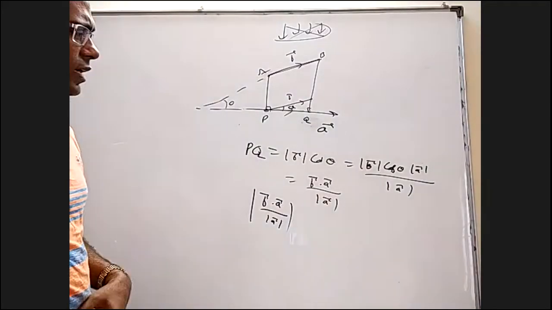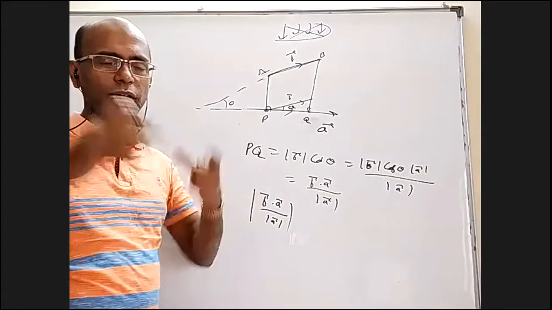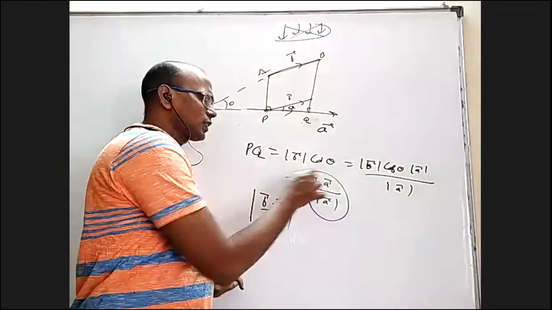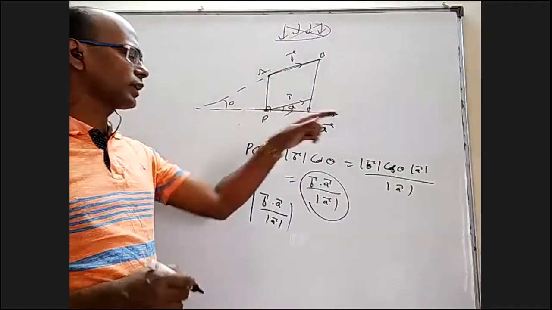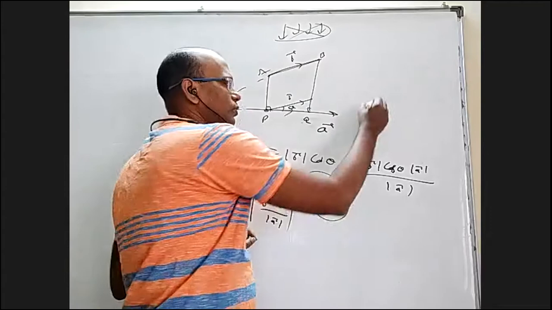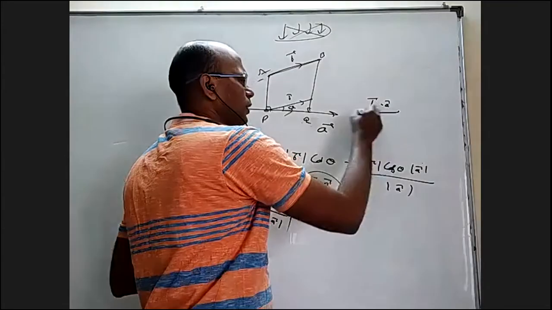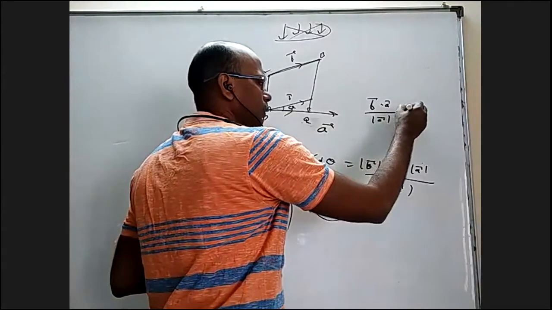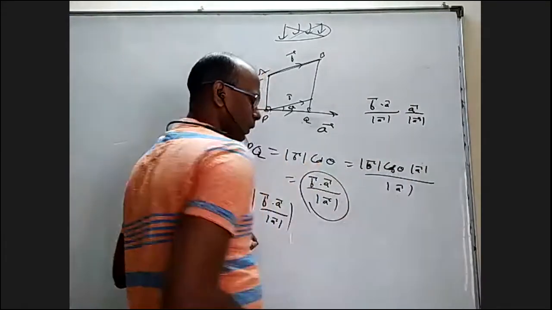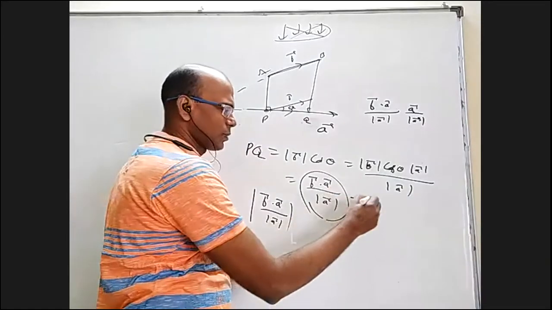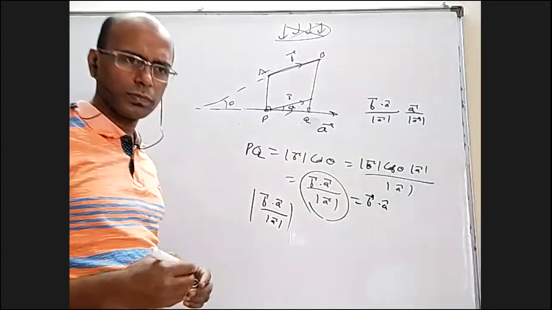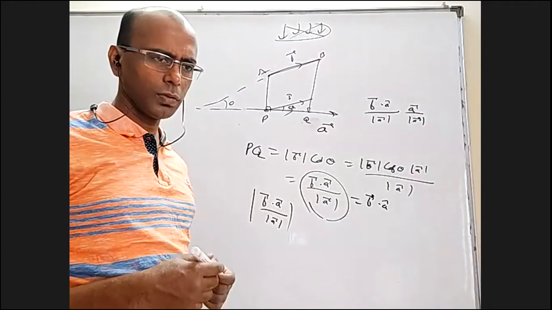If somebody says, I don't want all this, I want PQ in vector form, PQ is a vector, the component. Then you know the length, multiply by the unit vector along that direction. The unit vector along this direction is A cap. So it is B bar dot A bar by mod A bar into A cap, or you can write A bar by mod A bar. Somebody can write this as B bar dot A cap also. Sir, it is B cap. No, it is not B cap.